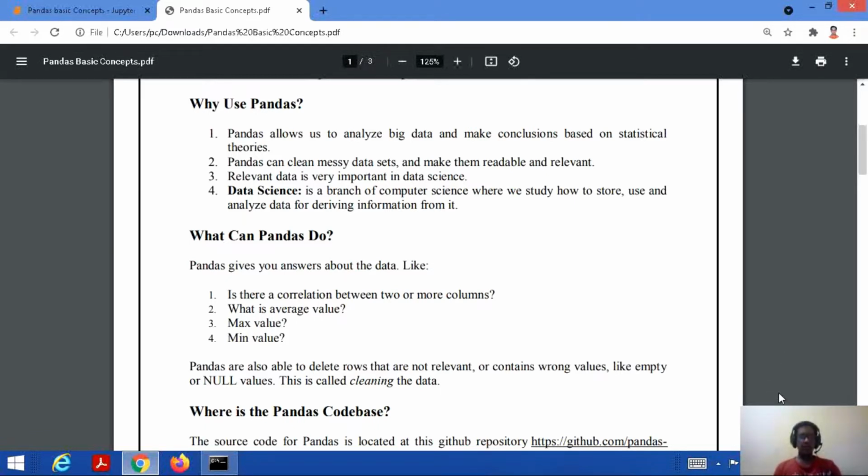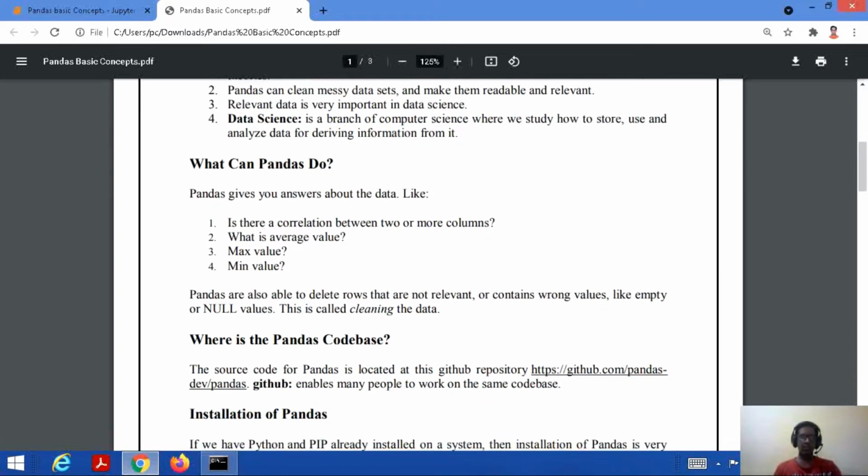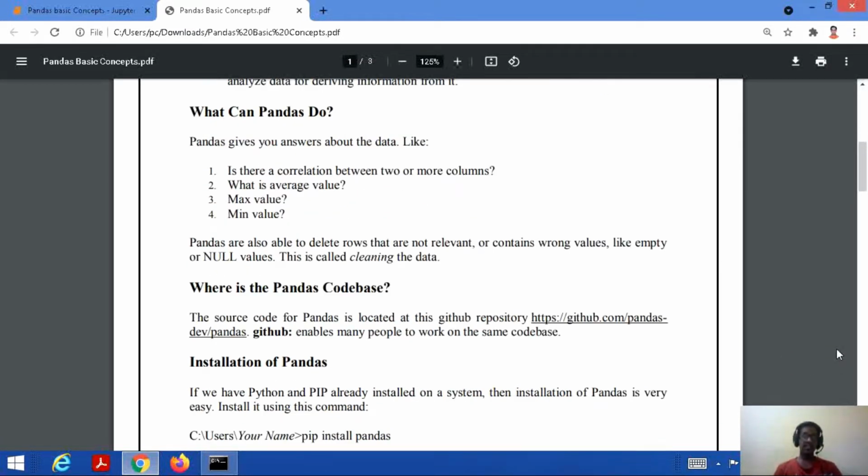Now, where is the Pandas code base? That means where exactly the source code of Pandas is located. It is in a GitHub repository. Here is a link which I have mentioned. You can search out the source code for Pandas here. And if you talk about GitHub, it enables many people to work on the same code base. So that's why you can use Pandas from the code base.